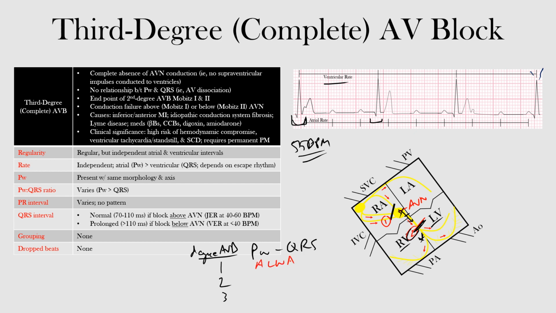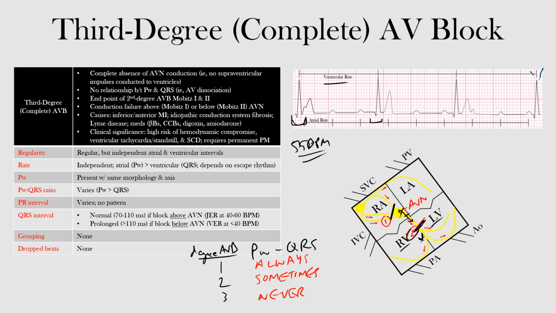So the P waves are always related to the QRS complexes in first degree AV block. In second degree AV block, Mobitz type 1 and 2, they are sometimes related. And in third degree AV block, or complete AV block, they are never related. I want you to go back through all the blocks and notice that they're always related in first degree, sometimes in second degree, Mobitz type 1 and 2, and never related to each other in this complete heart block.